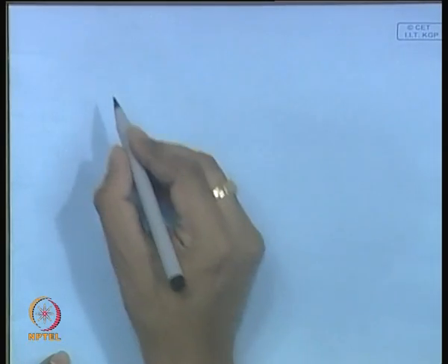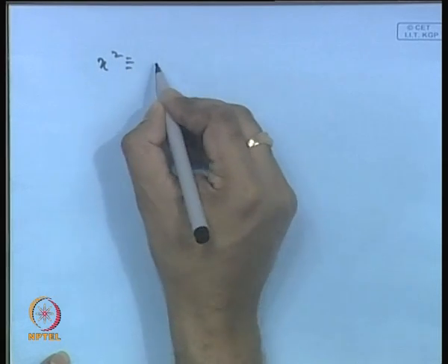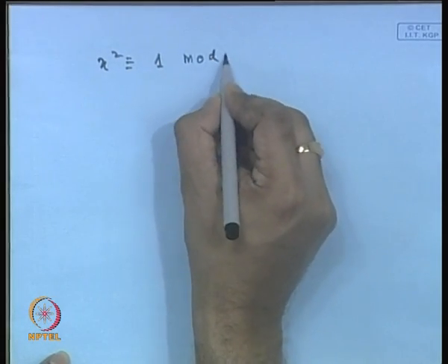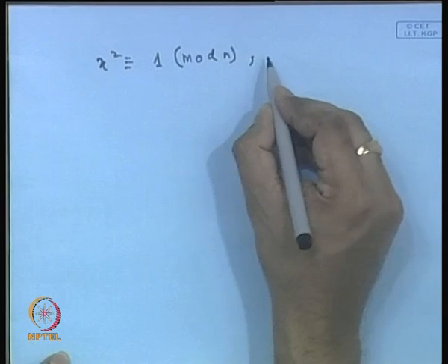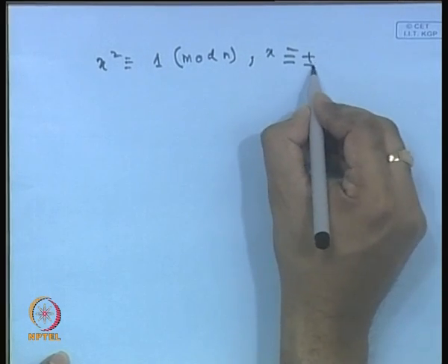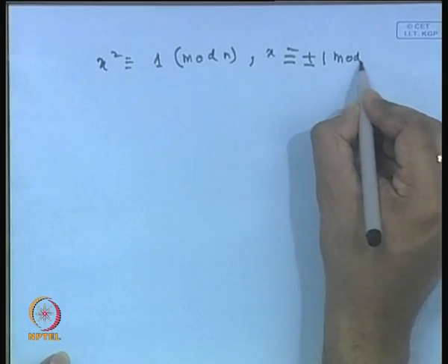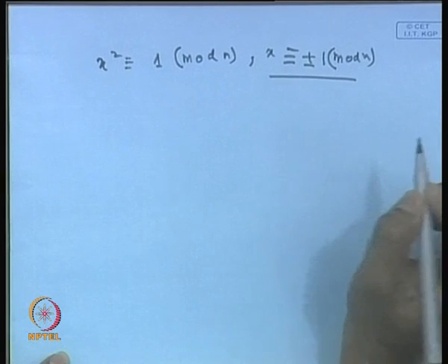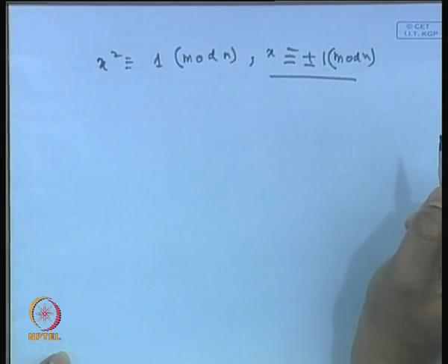Okay, I will give you a hint: x squared is congruent to 1 mod n, and I tell you that x is actually not congruent to plus or minus 1 mod n. So, these are the trivial roots, right. So, in that case, what can you say about the factors of n? How can you compute them?